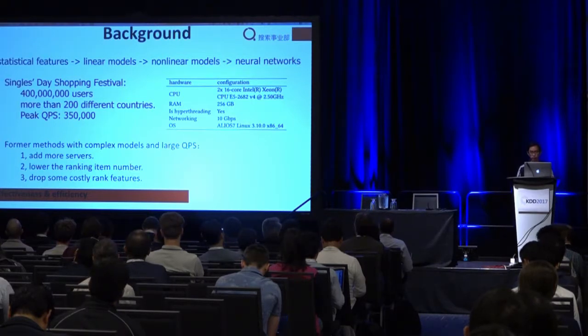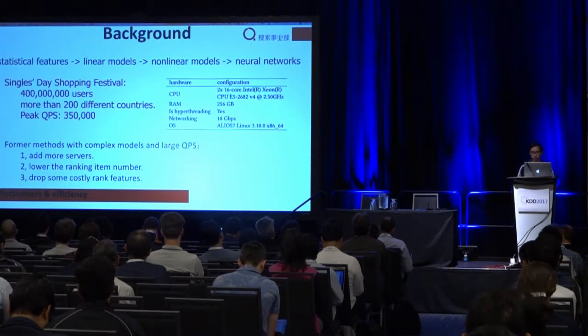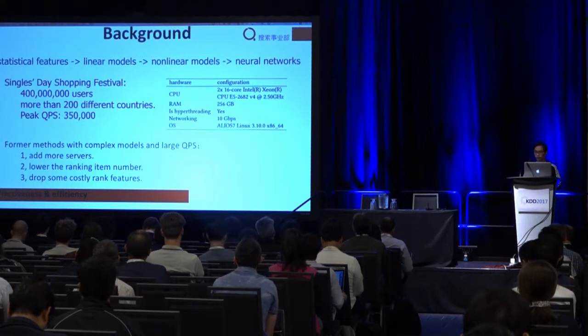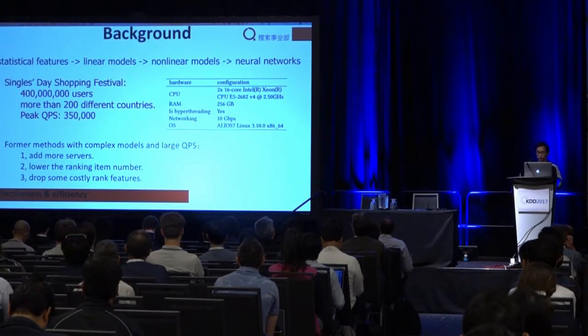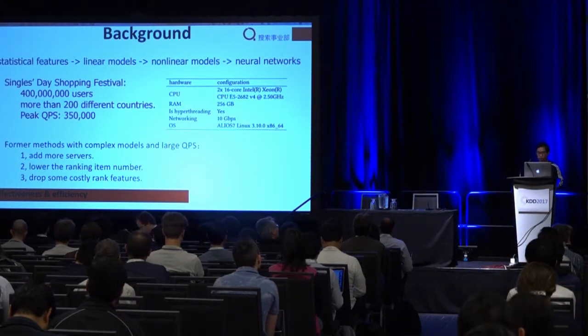And third, we may drop some costly features, though they are useful, but they may be costly, so we drop them. The latter 2 methods sacrifice the ranking quality. So we want to find a sounder way to balance effectiveness and efficiency, so the Cascade ranking algorithm is proposed.